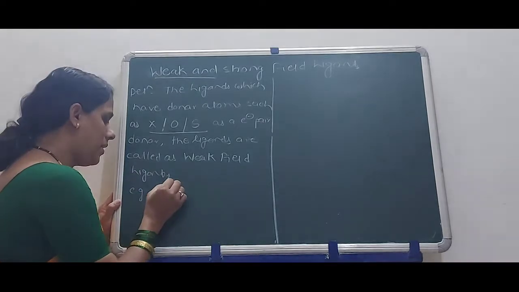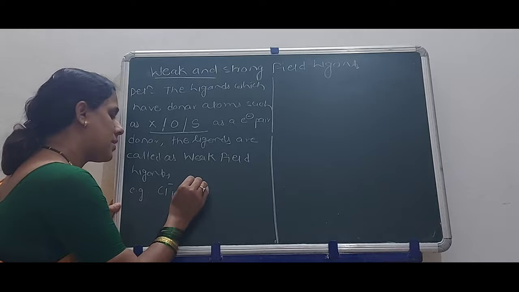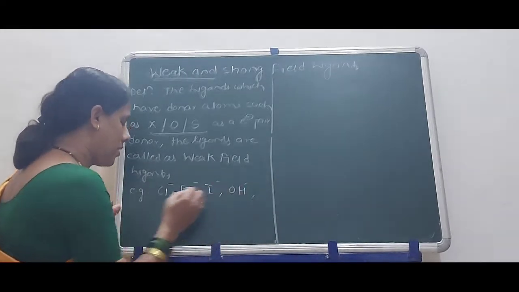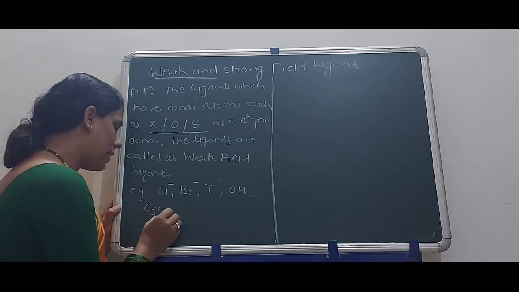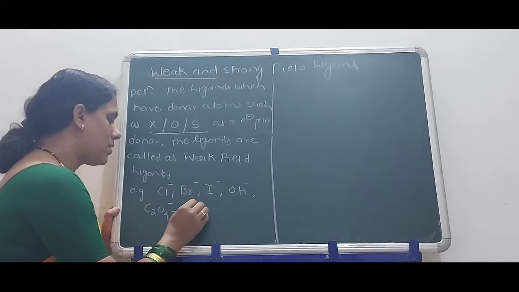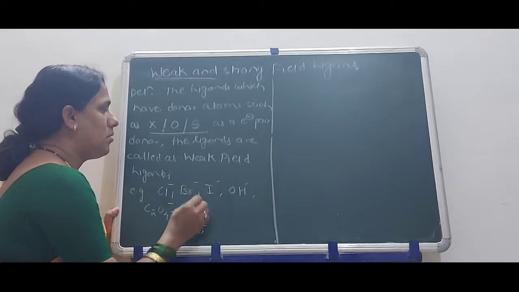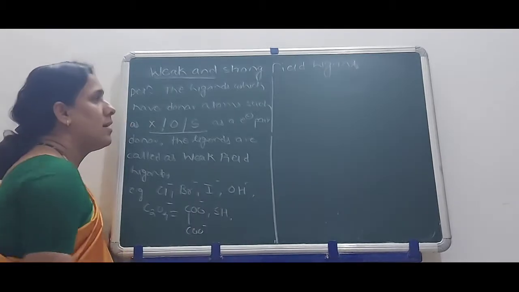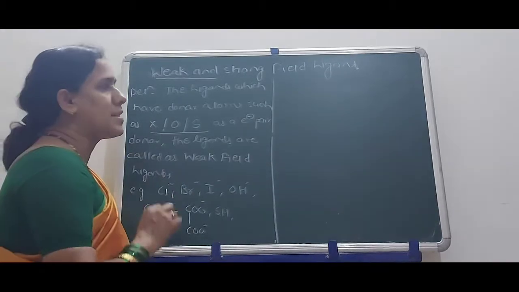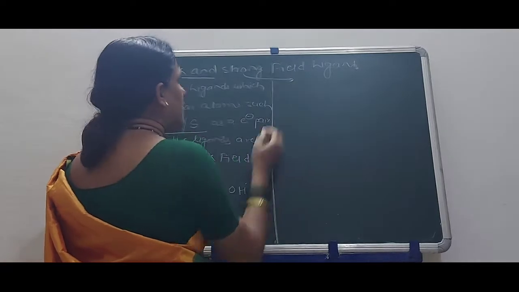For example, halogens are Cl minus, Br minus, I minus. Oxygen: OH minus, C2O4 2 minus. Actually, it is a bidentate ligand. The structure of this is as follows: COO minus, COO minus. Here also, SH, mercaptans. If these ligands contain these donor atoms, then the ligands are called weak field ligands. Now in case of strong field ligands, what happens?